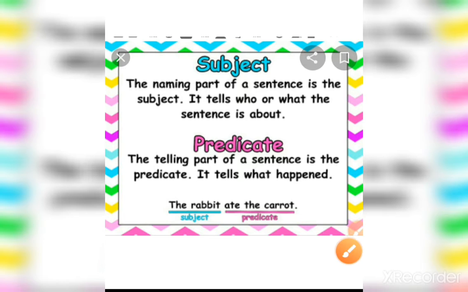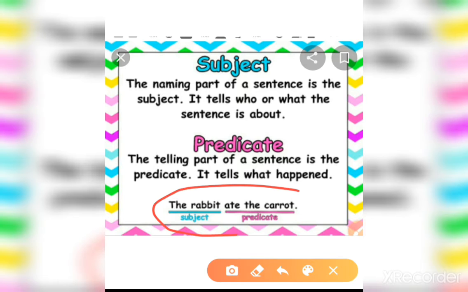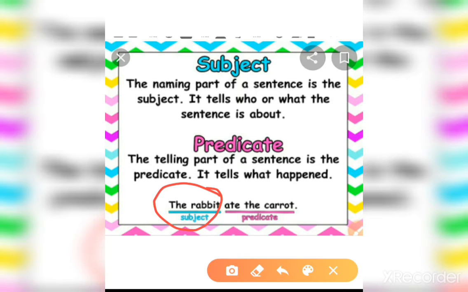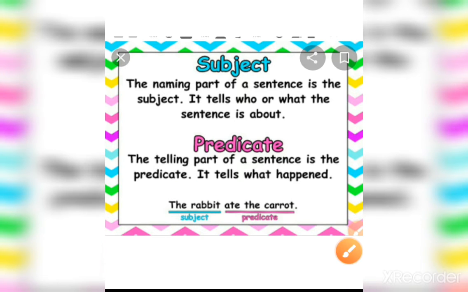As you can see in the same example, the rabbit ate the carrot. You know very well that here rabbit is the subject. If I ask what did the rabbit do, then the answer will be ate the carrot. Rabbit ने क्या किया? Ate the carrot, यानी कि इसने कैरेट खाई, गाजर खाई. So here ate the carrot is the predicate.